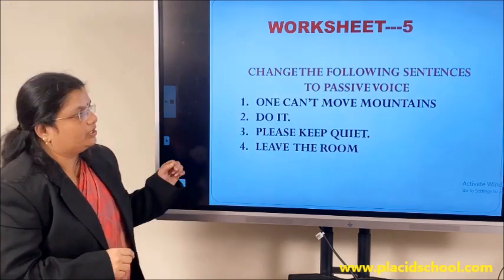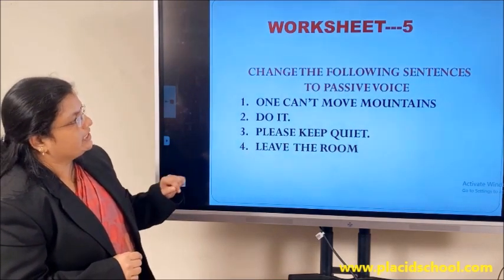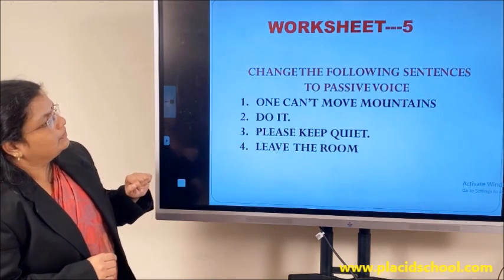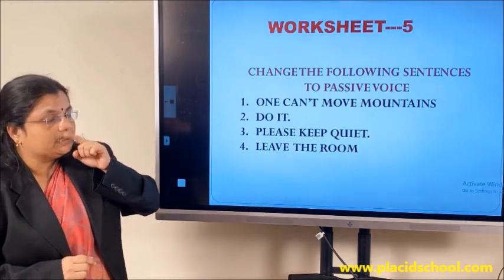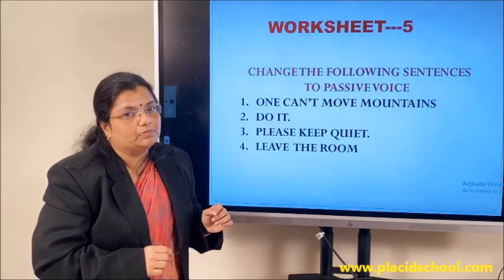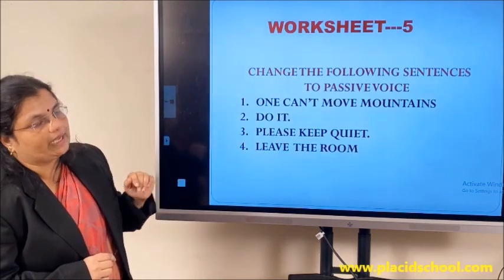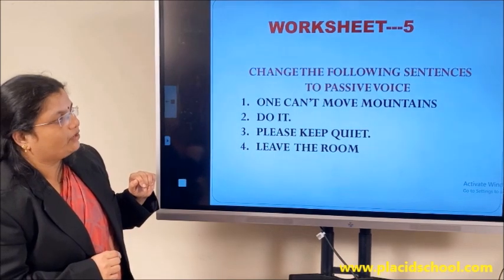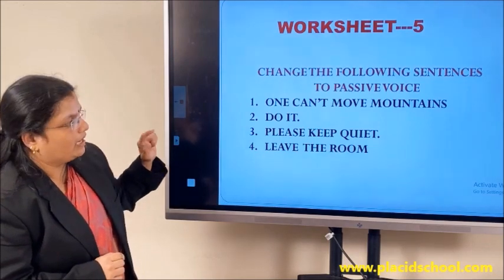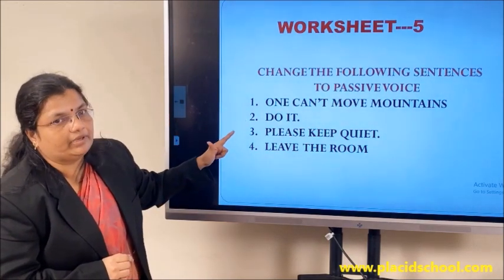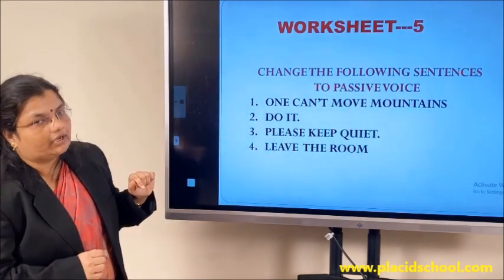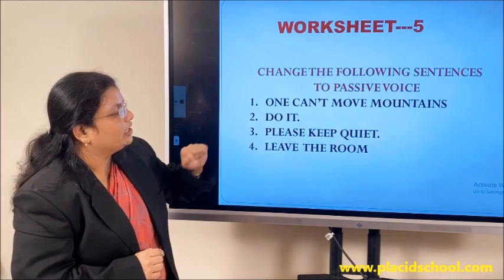Now we have got a worksheet on modals. You have to change the following sentences to passive voice. Look at the first one. One can't move mountains. When you look at that sentence, it's clear that it is a modal sentence. Is it not? One can't or cannot move mountains. Now when you change that to passive voice, how will you change that? What is the form that we have learned? One can't move what? Mountains. So mountains to be brought first. Mountains cannot, the same modal we are bringing, cannot, mountains cannot be moved.